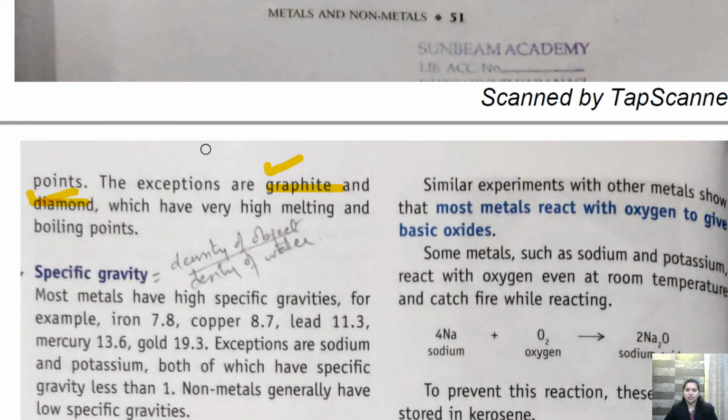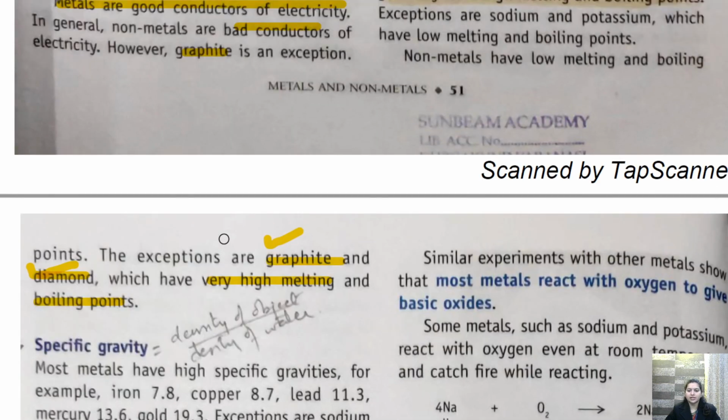Any hard thing takes time to melt. So graphite and diamond will take a bit of time. So they have a very high melting and boiling point. So except for graphite and diamond, all the rest have a low melting and boiling point, whereas graphite and diamond have a very high melting and boiling point.